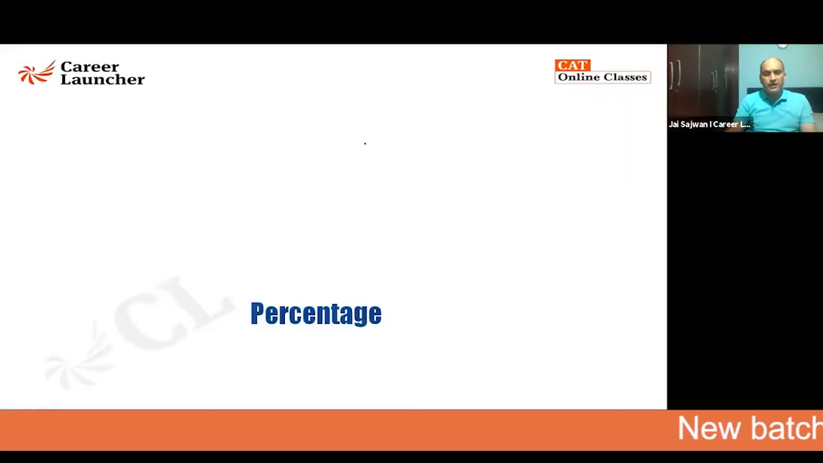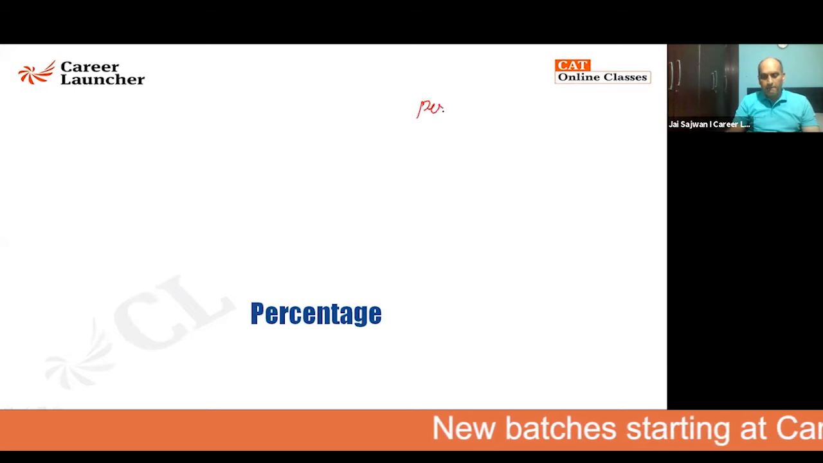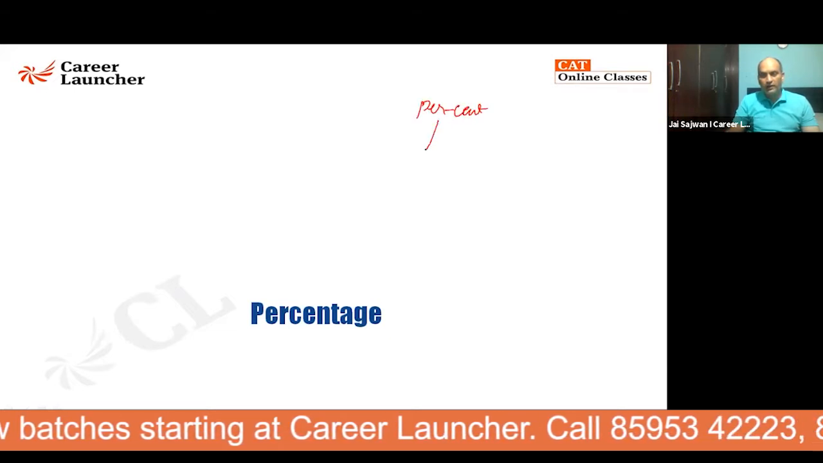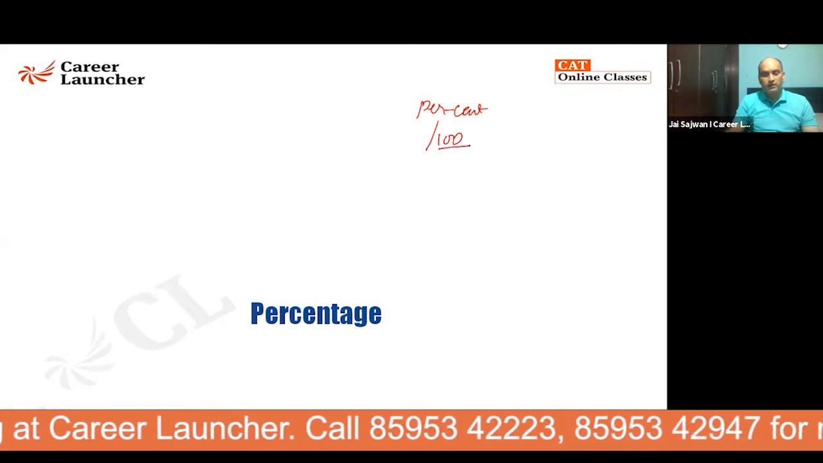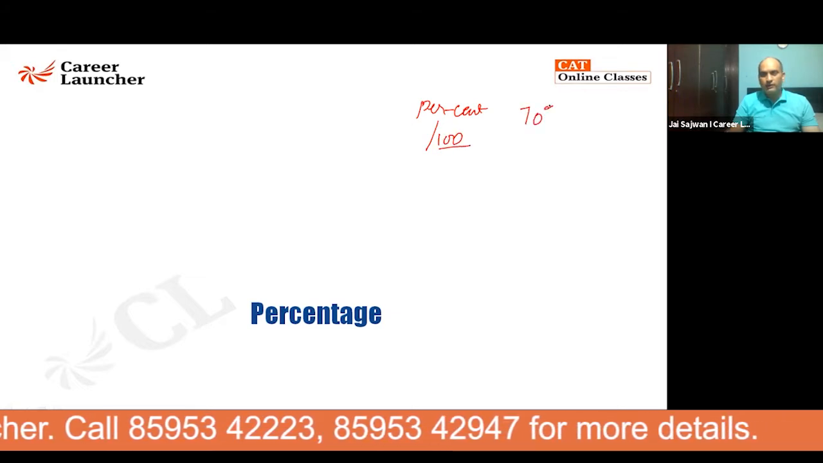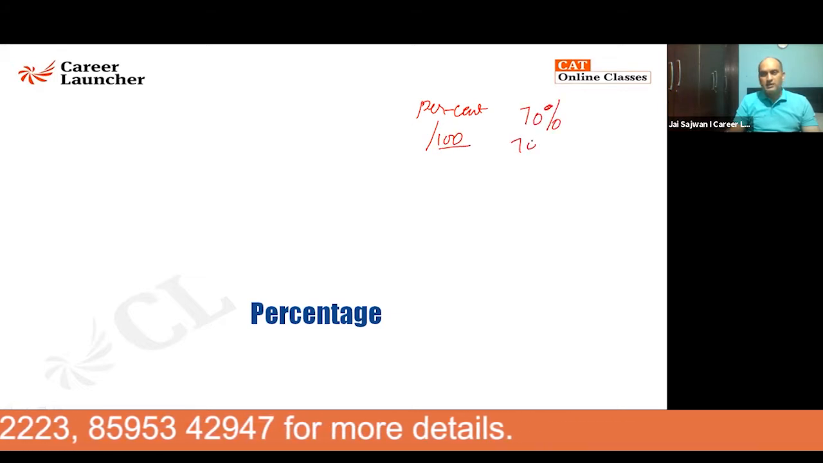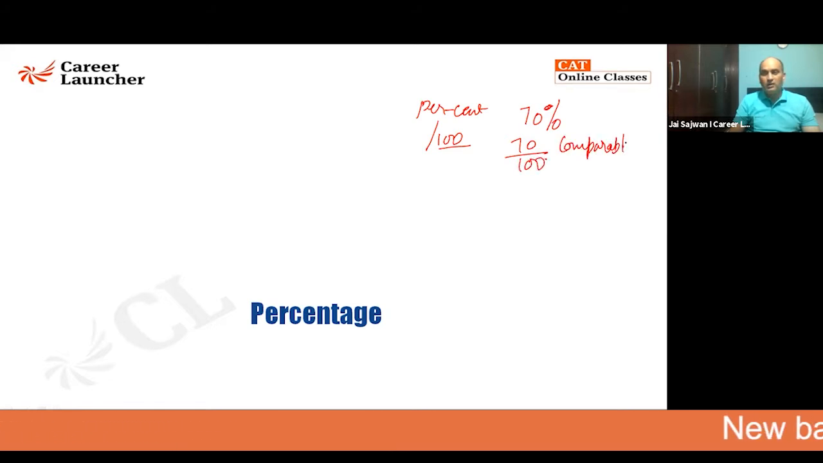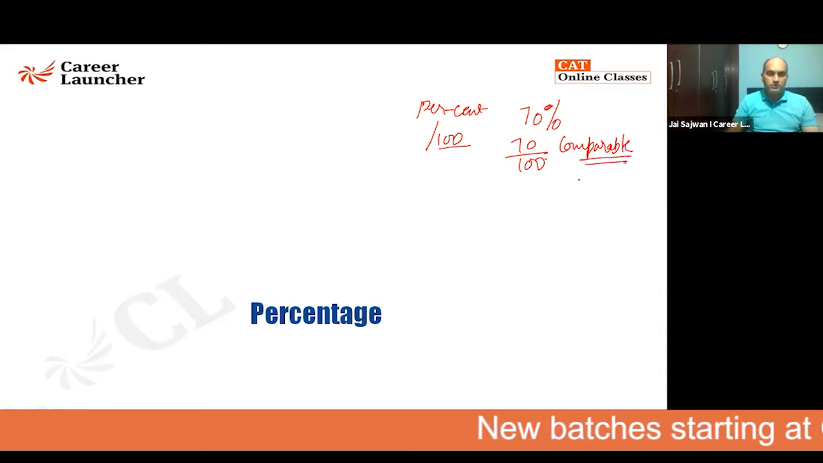Let's talk about percentage too. What do you mean by percent? If we see, there are two things involved here. Per is with respect to, cent is 100. If I say someone has got 70%, it means 70 on 100 he is getting. These are comparable values. These are comparisons between values.